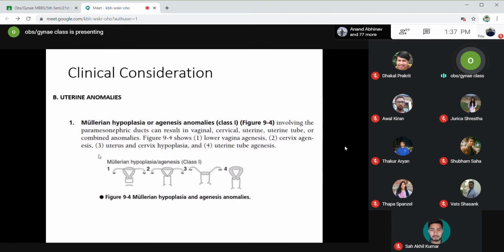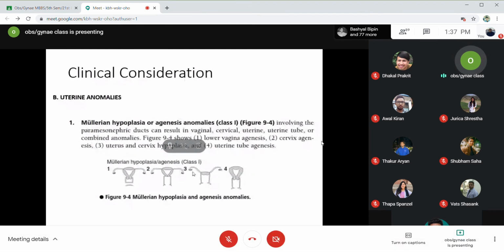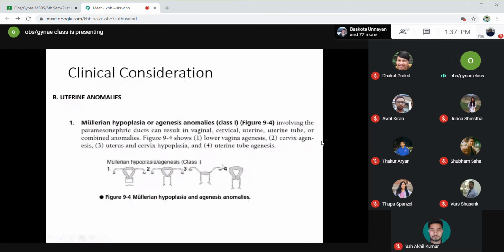If there is agenesis of the proximal portion, then there will be no fallopian tubes. For example, in figure 4, you can see the uterine tubes are absent. There is a uterus, there is a vagina, there is a cervix, but you cannot see the tubes on either side. So this is uterine tube agenesis. Similarly, in number 3, you can see the fallopian tubes are intact, the vagina is intact, but the uterus and cervix show hypoplasia. In number 2, the fallopian tubes, uterus and vagina are normal, but there is no development of the cervix. So this is cervical agenesis.